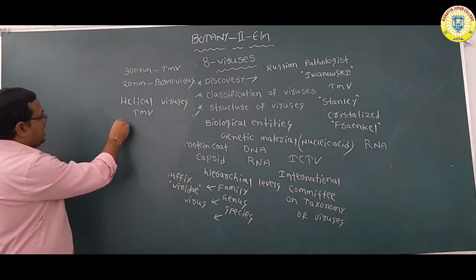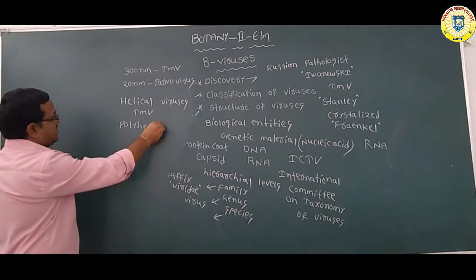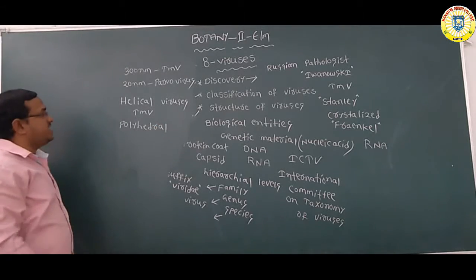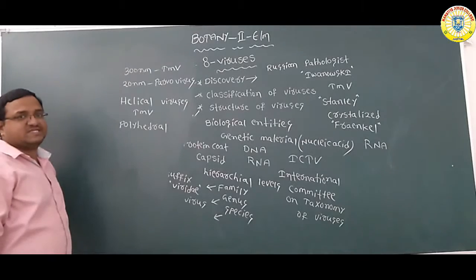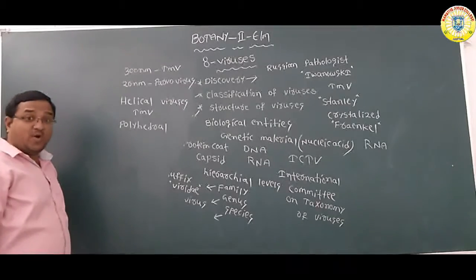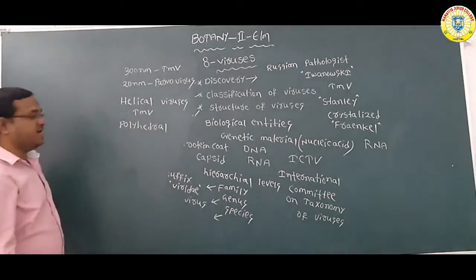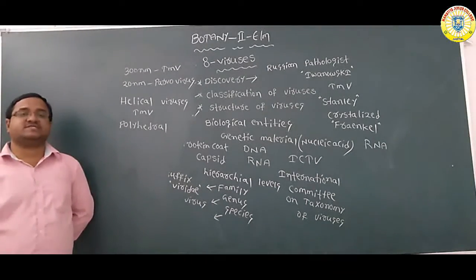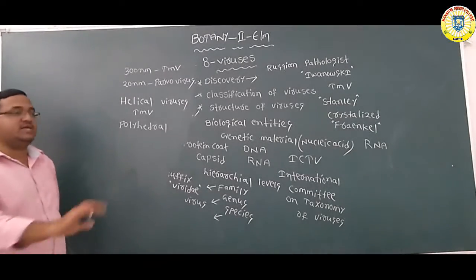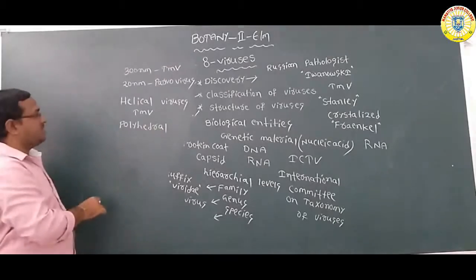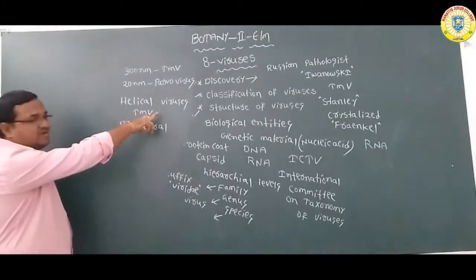Some are polyhedral. All the plant viruses, animal viruses, and some bacterial viruses, especially poliovirus, have a polyhedral structure.